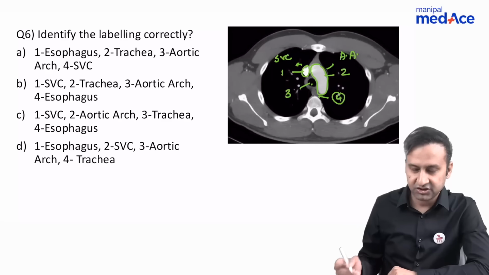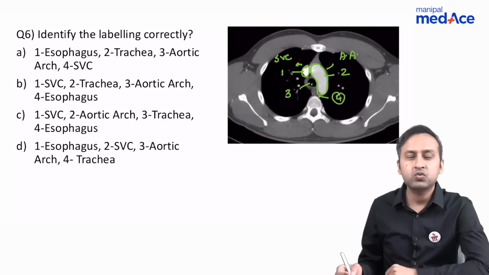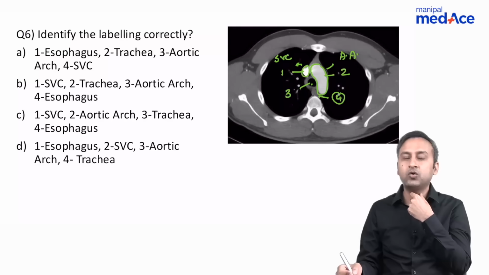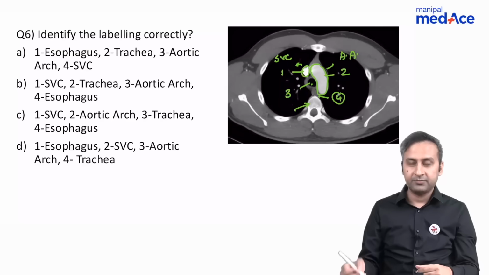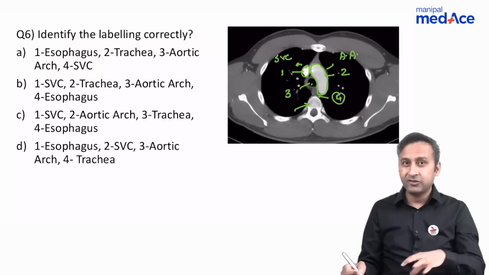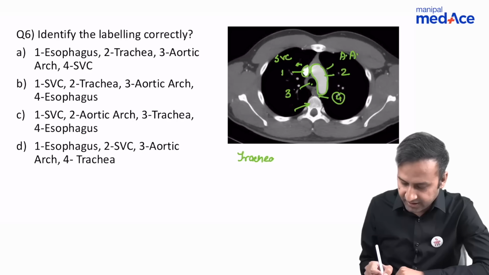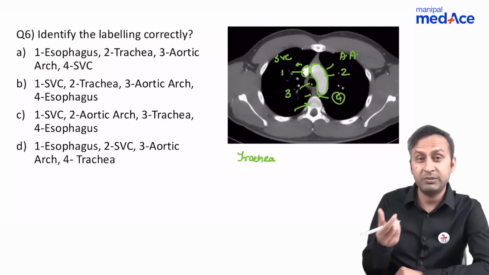Now look at this structure. This structure is jet black. Why? Because it is filled with air. So what is that jet black tubular structure filled with air, located in the chest anterior to the vertebra, which is transmitting air through it? Yes, you're right. It is the trachea. And here the structure which is marked as 4 was a collapsed structure which may contain air.